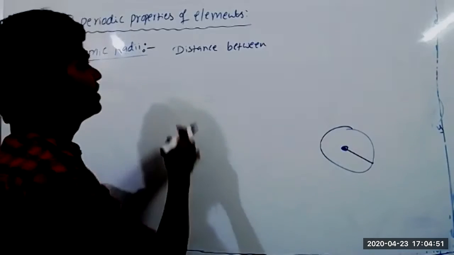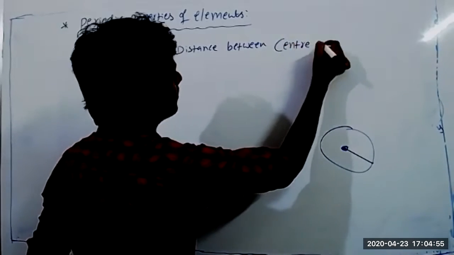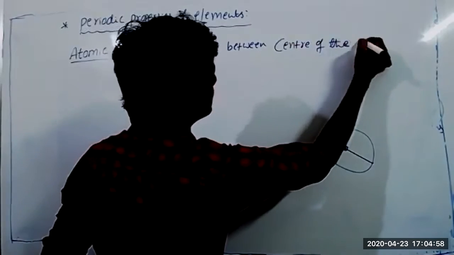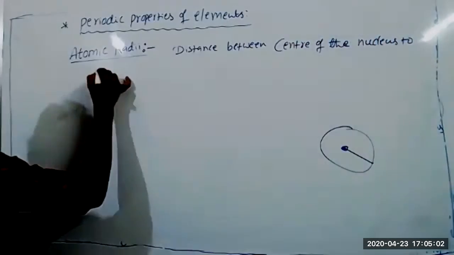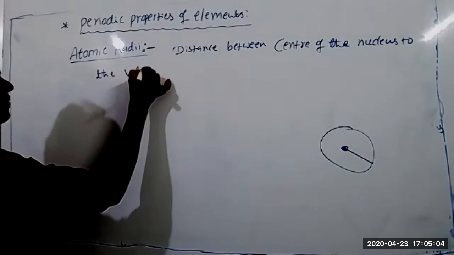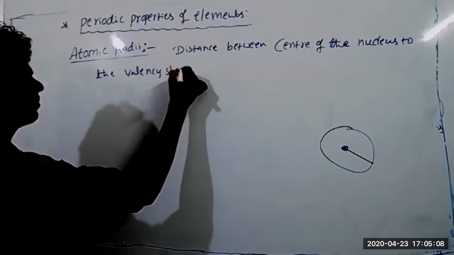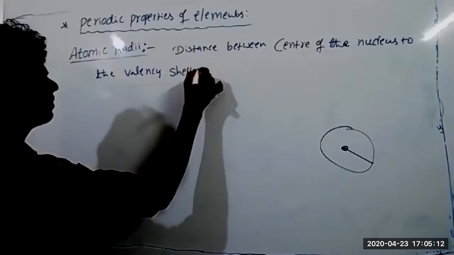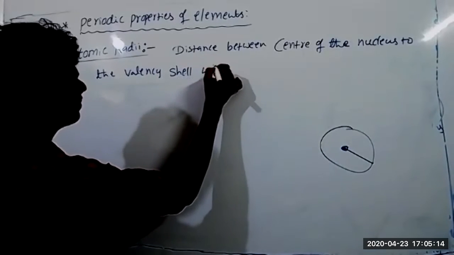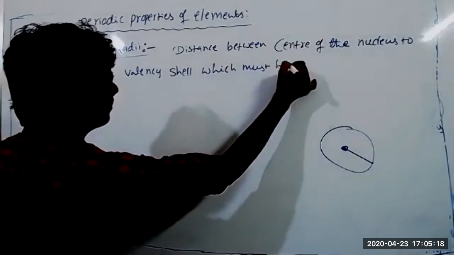Listen. It is the distance between the center of the nucleus to the valence shell, which must have an electron.